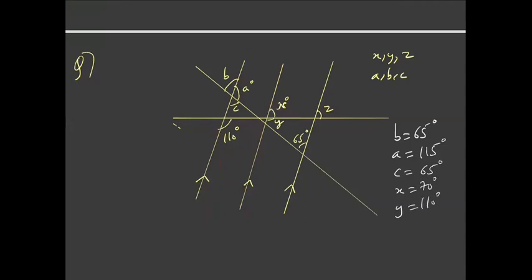And angle X and angle Z are corresponding angles because these two lines are parallel and this is a transversal. So you would get the value of Z as equal to 70 degrees. Okay, I hope this is clear. Yes, sir. Okay, let's move on to the next question.